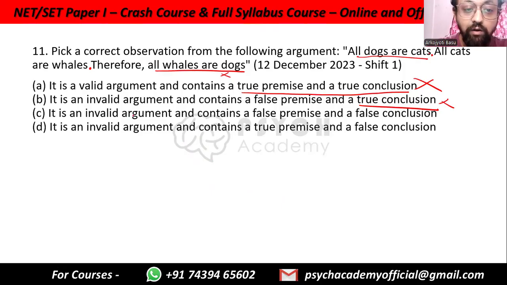So it is an invalid argument and contains a false premise and a false conclusion. So this is the correct answer. The invalid argument contains a true premise. No, it does not have a true premise. All dogs are cats, all cats are whales. Both the premises are incorrect and false, and a false conclusion. So it is an invalid argument and contains a false premise and a false conclusion, option C.